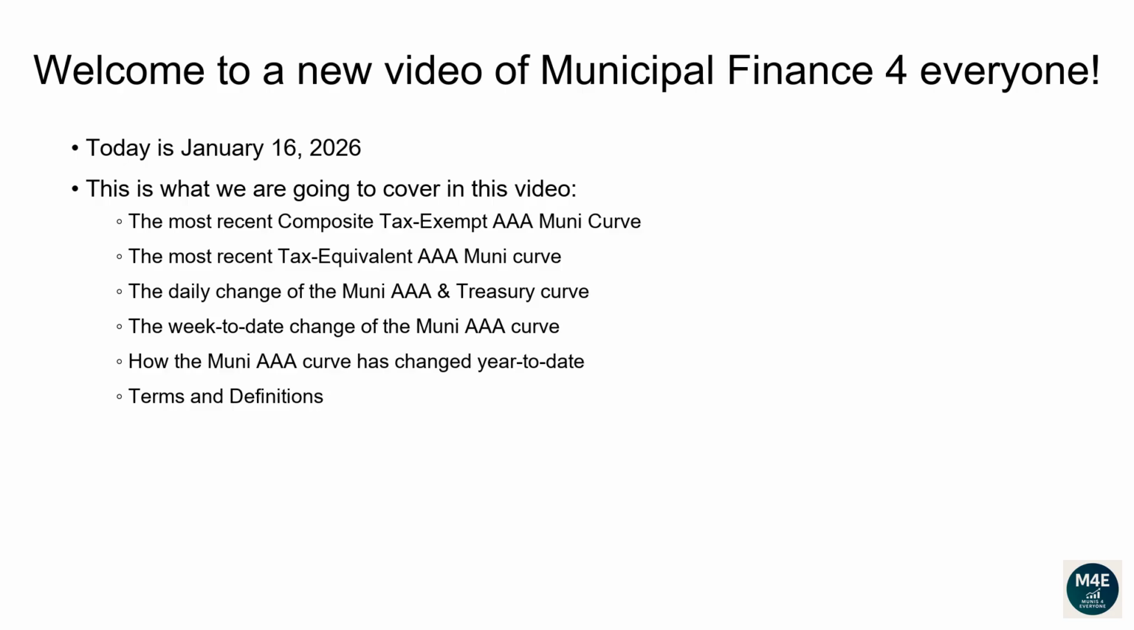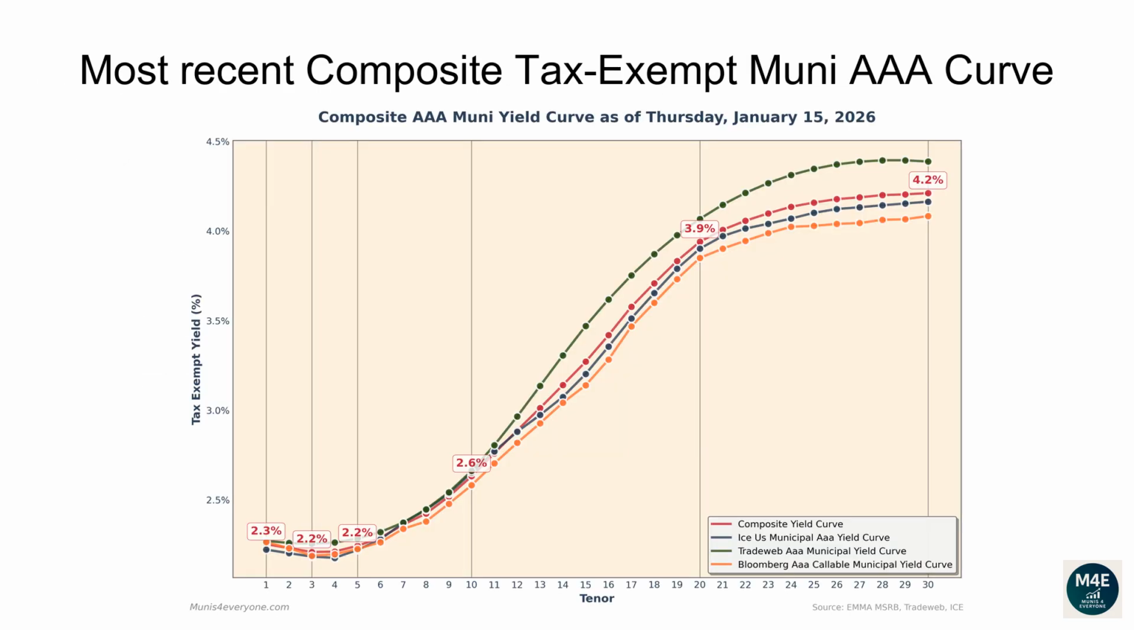Terms and definitions. Let's go over the most recent composite tax-exempt Muni AAA curve. The following composite tax-exempt yield curve is based off the most recent ICE, TradeWeb, Bloomberg yield curves that are available on the MSRB website, plus some proprietary extra adjustments, as of January 15, 2026.